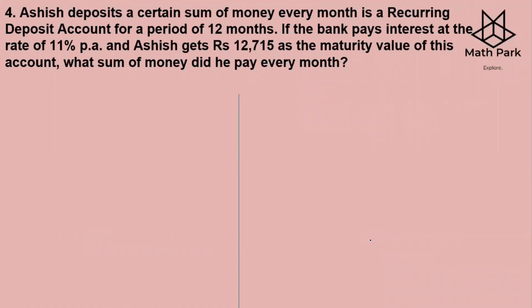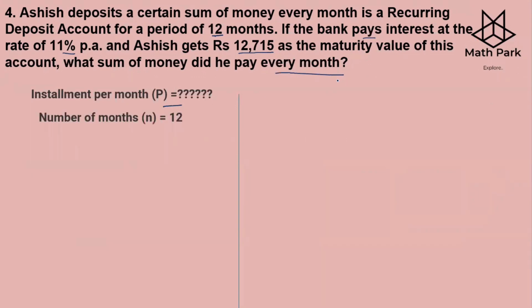Question number 4. Ashish deposits a certain sum of money every month in a recurring deposit account for a period of 12 months. If a bank pays interest at a rate of 11% per annum and Ashish gets 12,715 as the maturity value of this account, what sum did he pay every month? So, installment per month, that is what we have to find out. What all things are given? You are given the number of months is 12. That's 1 year. Then the rate of interest is 11% per annum.